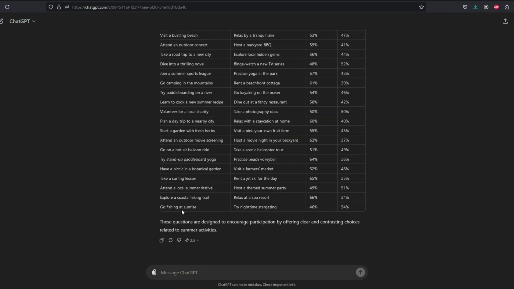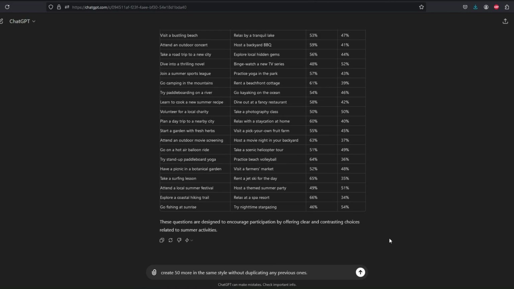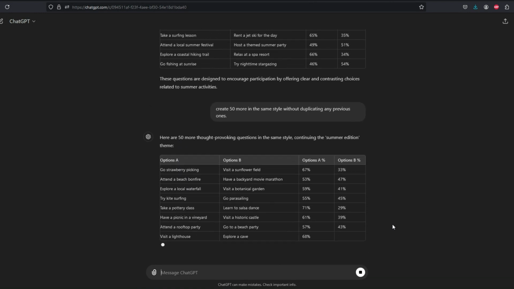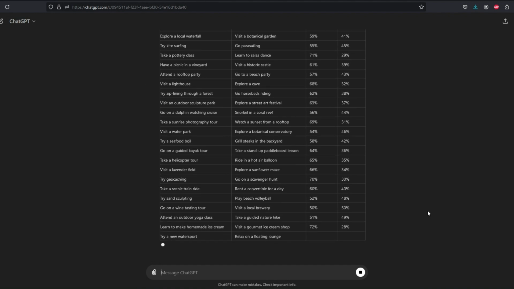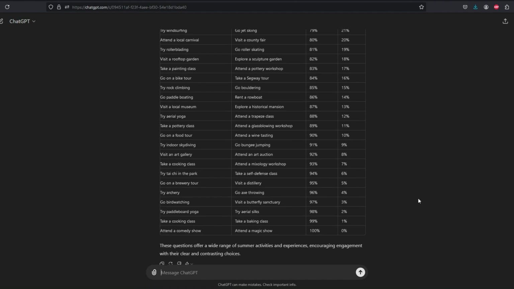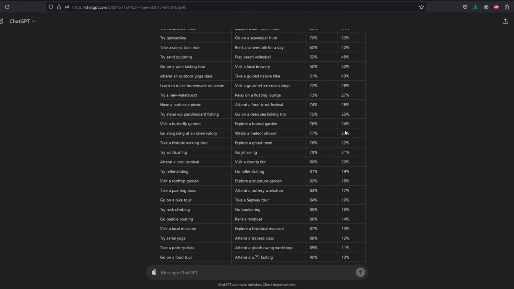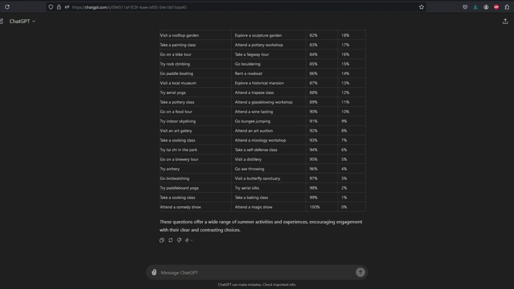Now, let's expand our repertoire with ChatGPT by creating 50 additional would you rather questions in the same engaging style. Each question should present two distinct options, maintaining the summer theme we established earlier. Our aim is to generate fresh, captivating content without duplicating any previous questions. ChatGPT will continue to assist us in crafting questions that prompt viewer engagement and drive interaction.